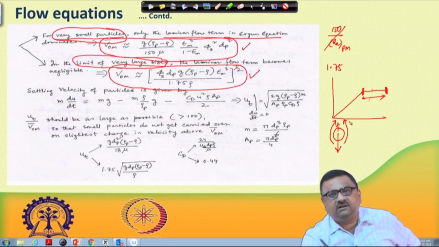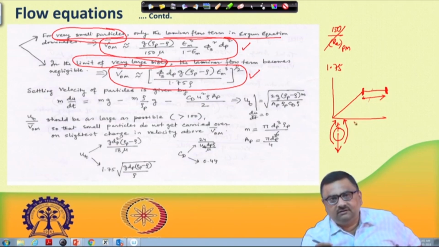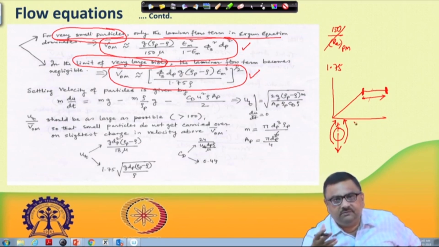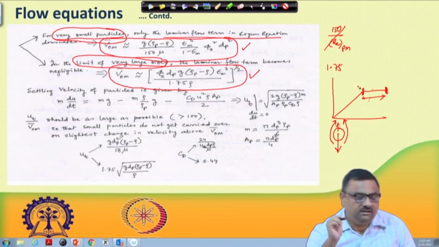If superficial velocity and terminal velocity are very close, one can think of the possibility that particles may get carried away and will not remain fluidized. So, one has to ensure that there is a good gap between the terminal velocity and the superficial velocity, so that the fluidized condition can be retained.